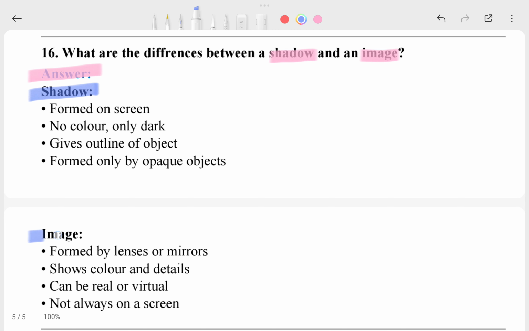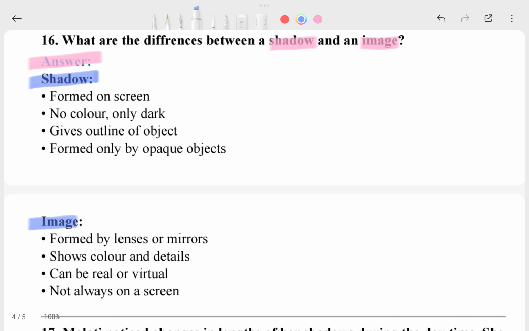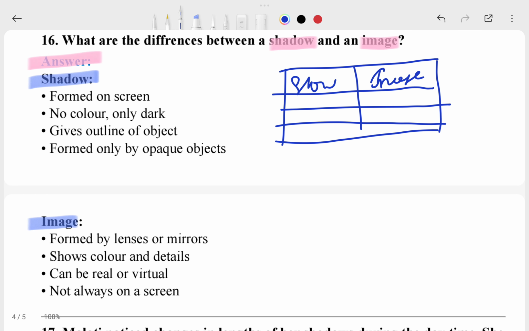This is a shadow and this is an image, the difference between shadow and image. You can write this into a box also. You can make such a box, write shadow here and image here, and then write point to point. You can write like that, or otherwise you can write like that also.